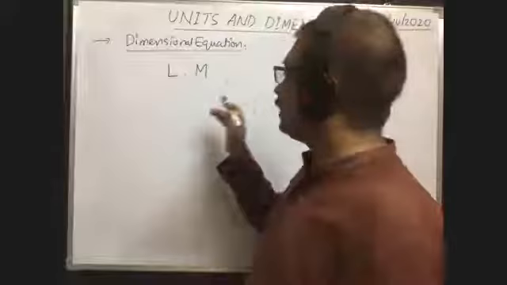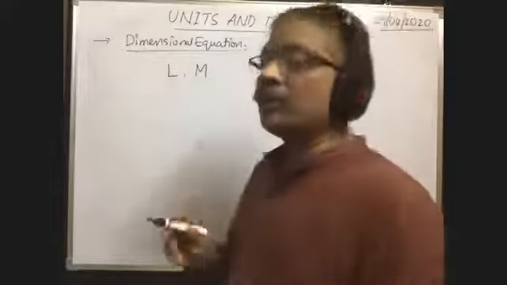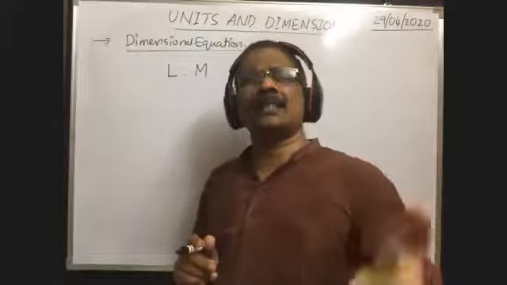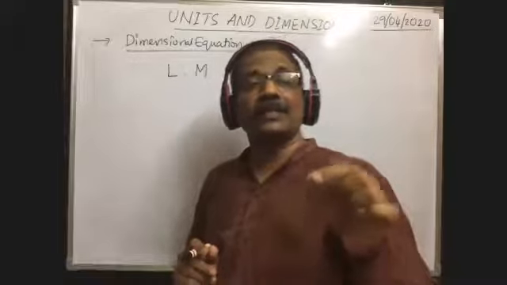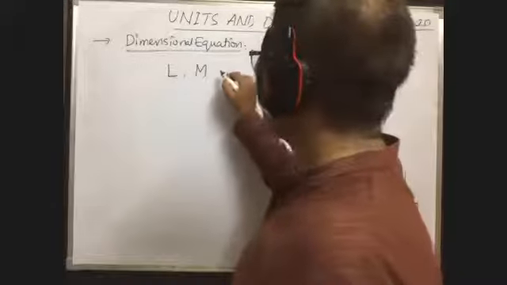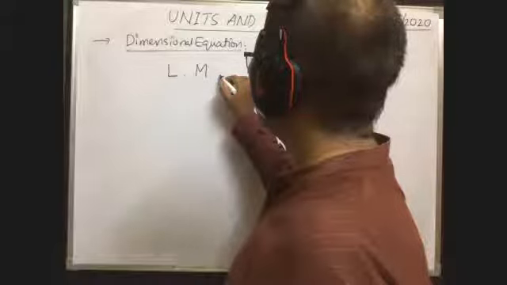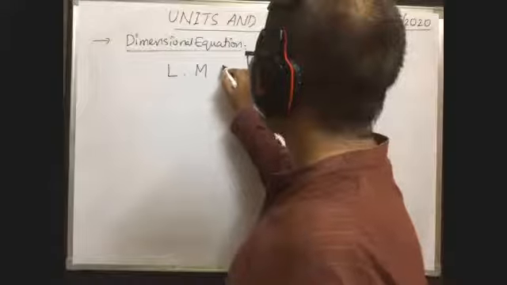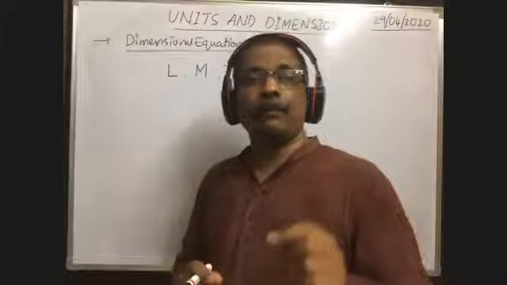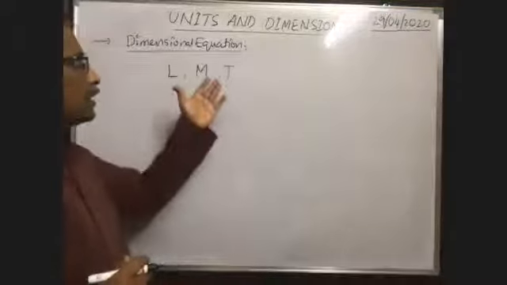Similarly, for time, the unit of time in any system is second. Instead of writing second, the second is given the symbol capital T. So in any system, capital T means second only. Capital T means second, not the time. What does capital T mean? That is the second, not the time.